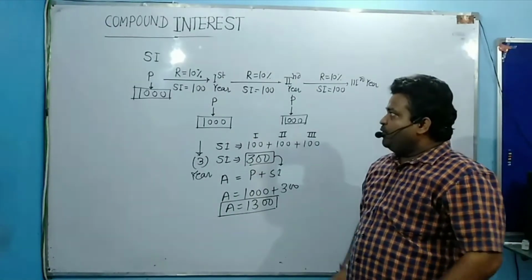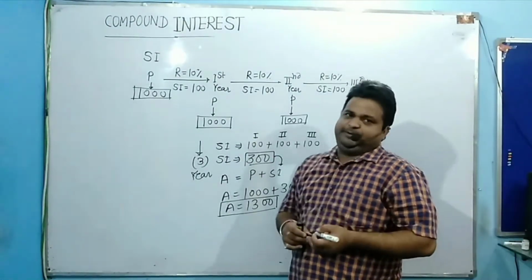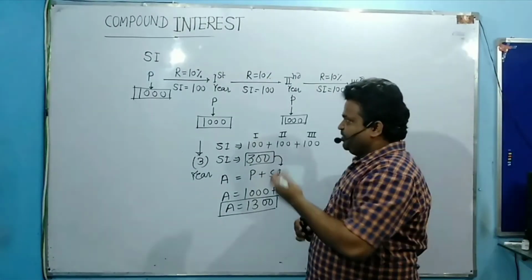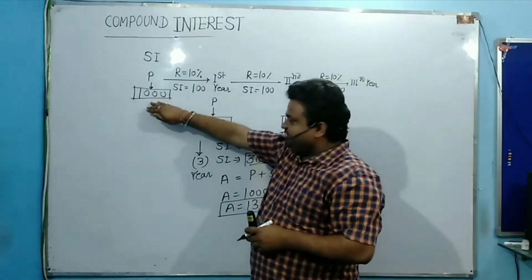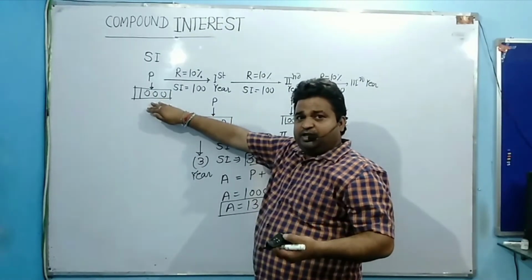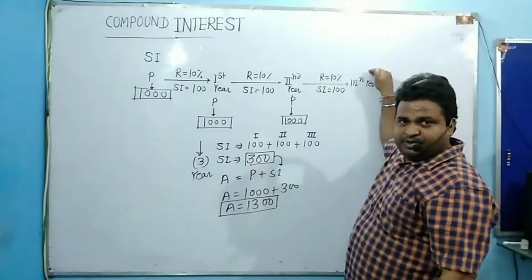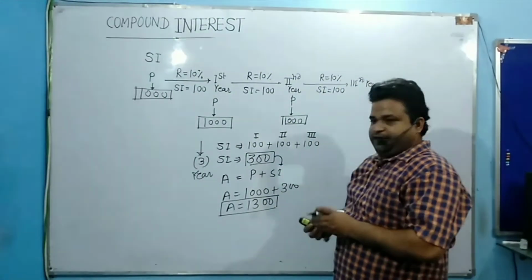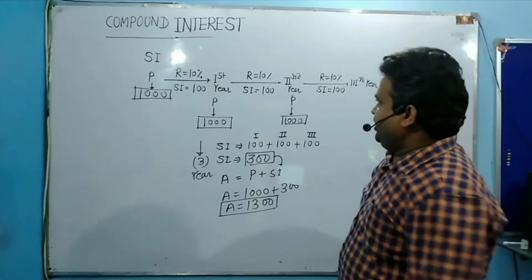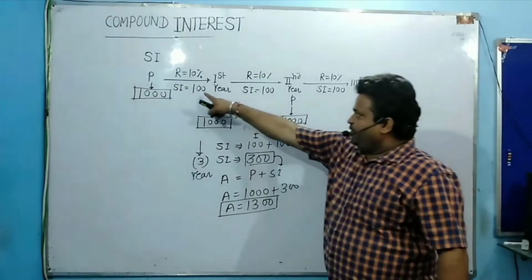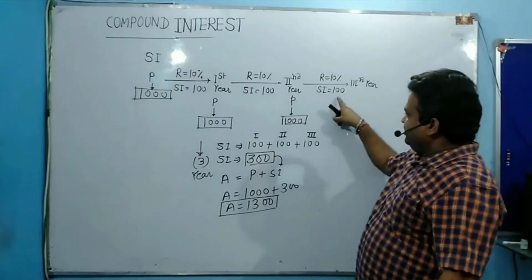Now the same thing, the same principal. If you start with the same principal, what will be the compound interest accumulated at the end of the third year? Now I am going to calculate this. You note down this first: first year 100 rupees, second year 100 rupees, third year 100 rupees.